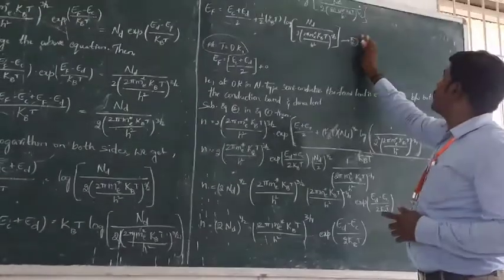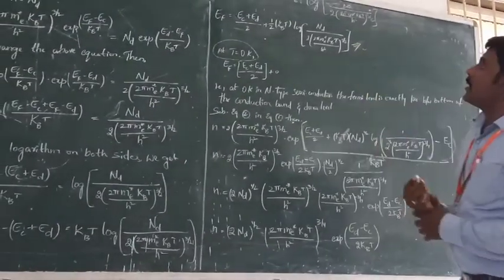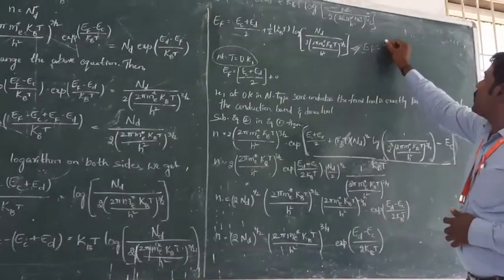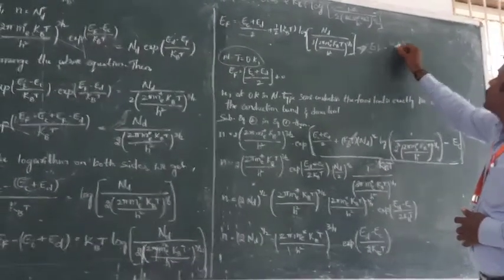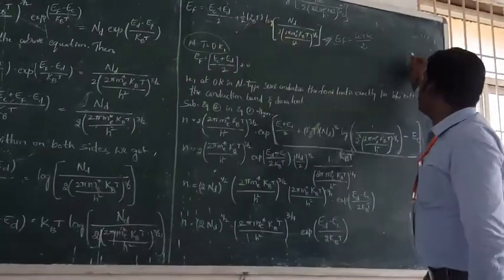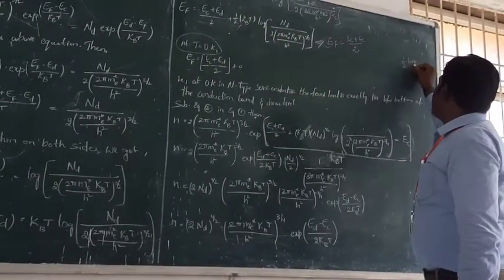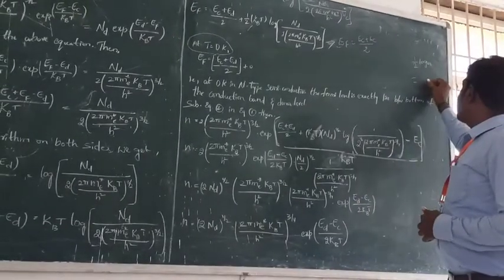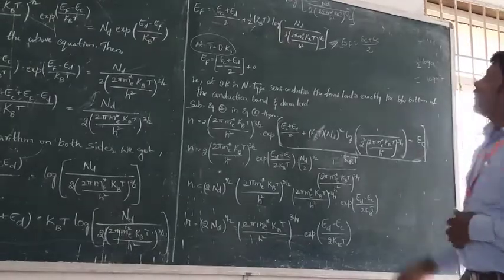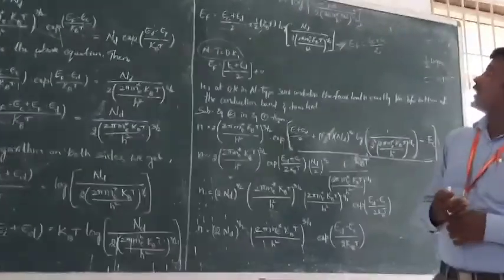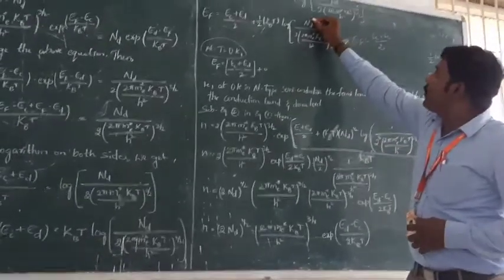So this equation can also be written as E_F equal to (E_C plus E_D) by 2 plus k_B T log of, generally 1 by 2 log A is log of A power 1 by 2. So the power of N_d is 1 by 2, and the total function also has power 1 by 2.